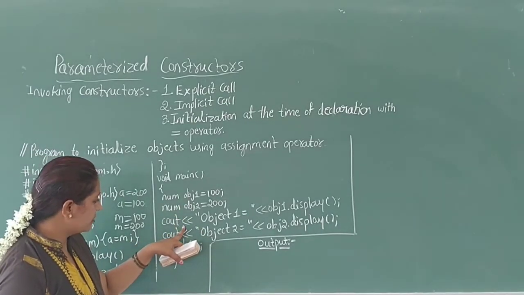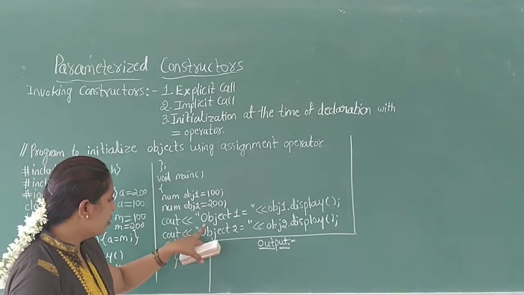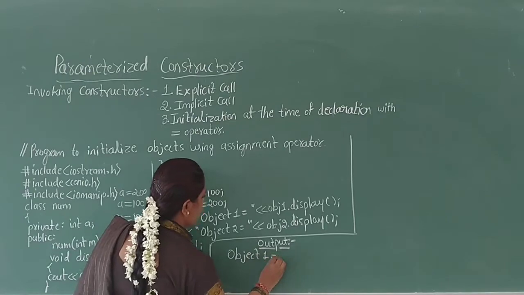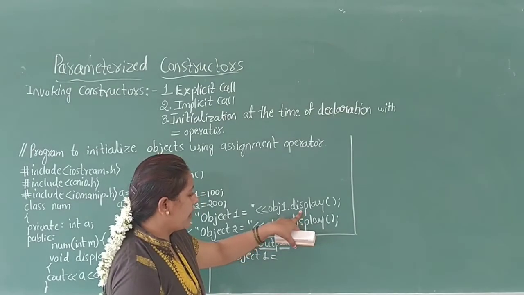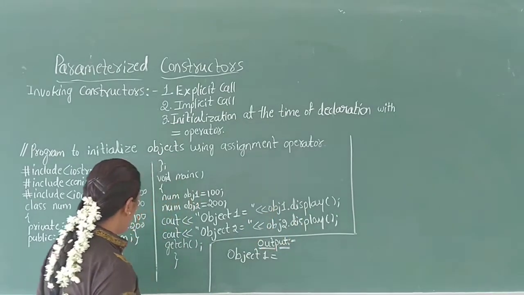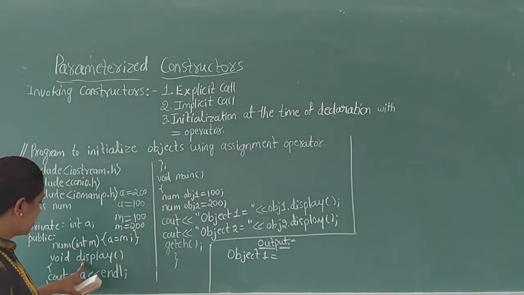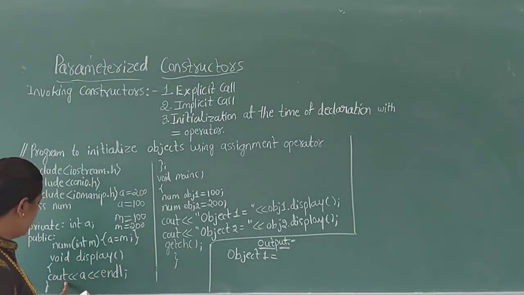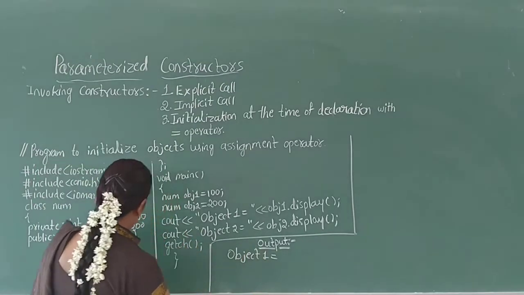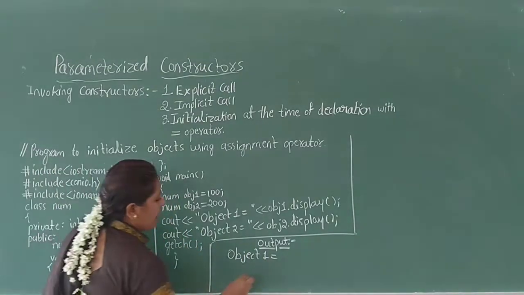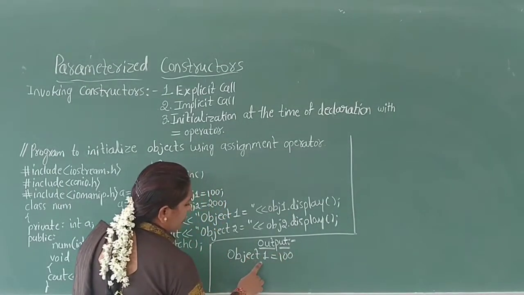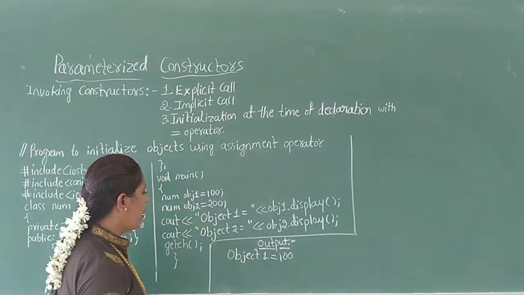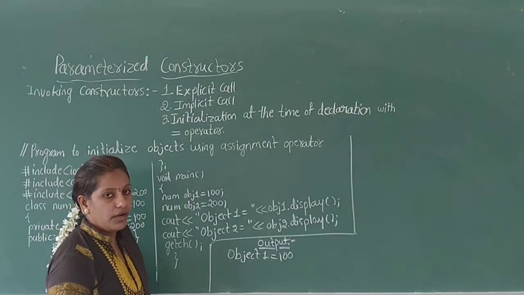And next, it executes the statement cout object1 is equal to obj1 dot display. The member function is called using the first object obj1 and the control connects to the display function. Object1 is equal to 100. Then it ends the member function and comes back to the main function and goes to the next executable statement.